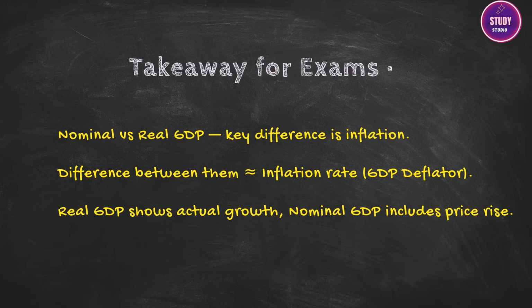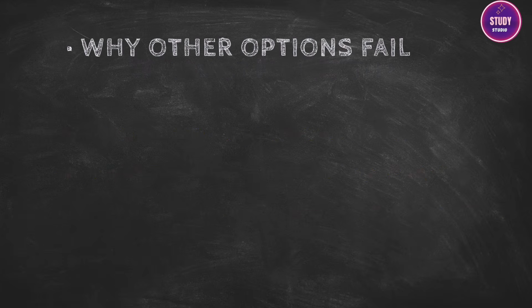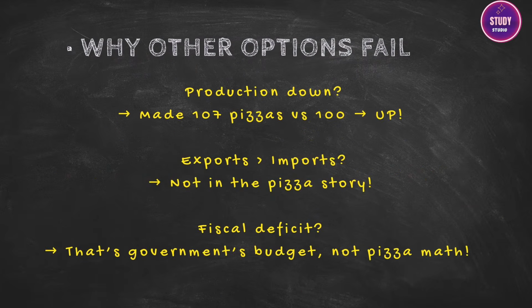This is called the GDP Deflator. It measures overall price changes in the economy. Now let's quickly see why the other options are wrong. A. Production decreased. Absolutely not. We made 107 pizzas versus 100 last year. Production clearly increased. C. Exports exceeded imports. Our pizza story says nothing about trading with other countries. Can't conclude this. D. Fiscal deficit was 5%. That's about government borrowing, not pizza production.